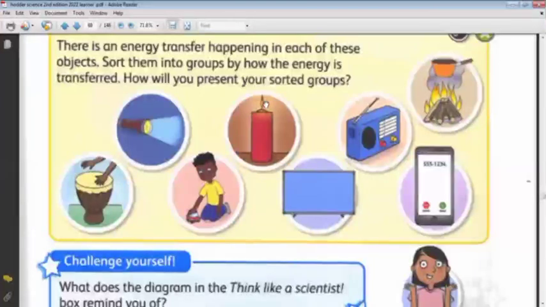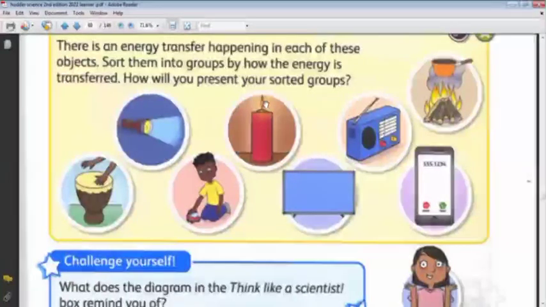Okay. The television. The television takes its energy from the electricity or the battery inside it. And it transferred the energy to the surrounding, transferred light and sound.